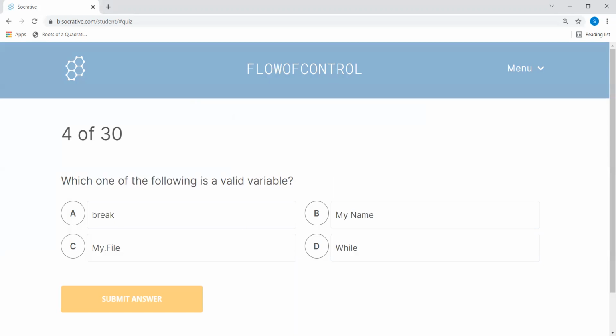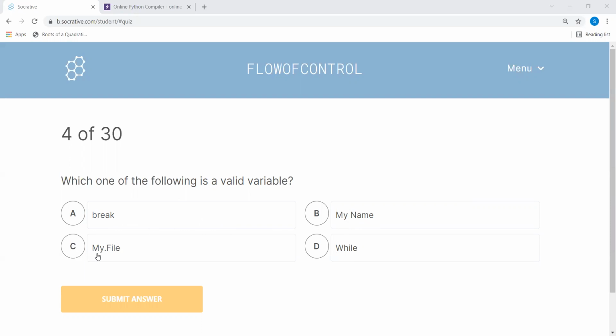Now we are coming to the next one. Now here we have to find which one is the valid variable. So the options are break, my name, my dot file, and while. Now, which one is the valid one? Now, look at them one by one. Break is not valid because it's a keyword. My name is not a valid one because it has a space.